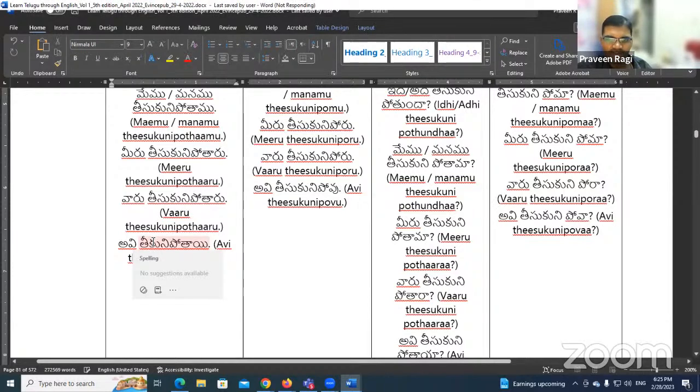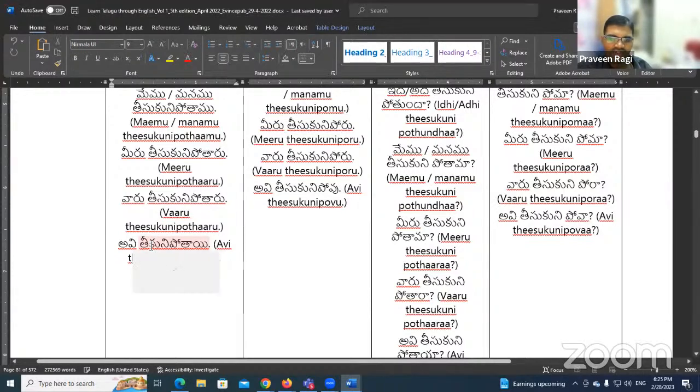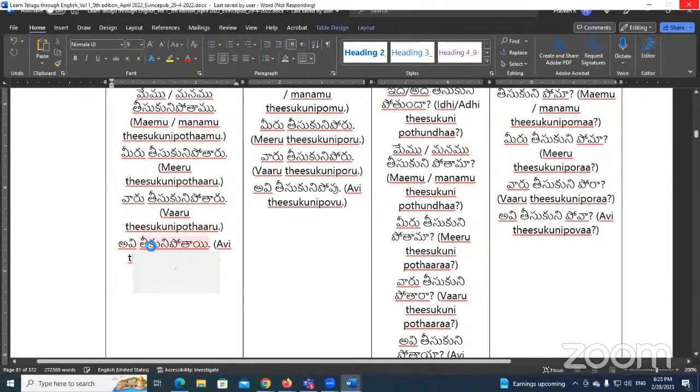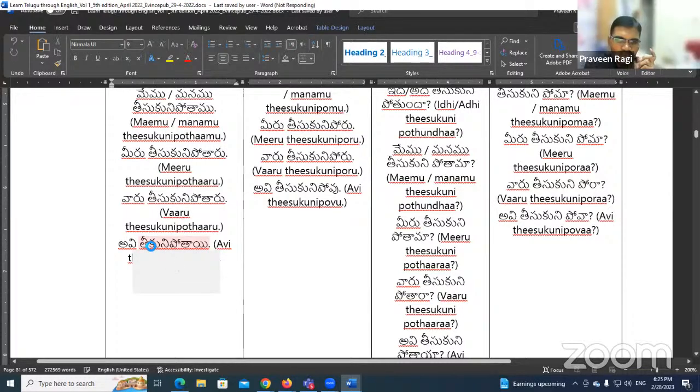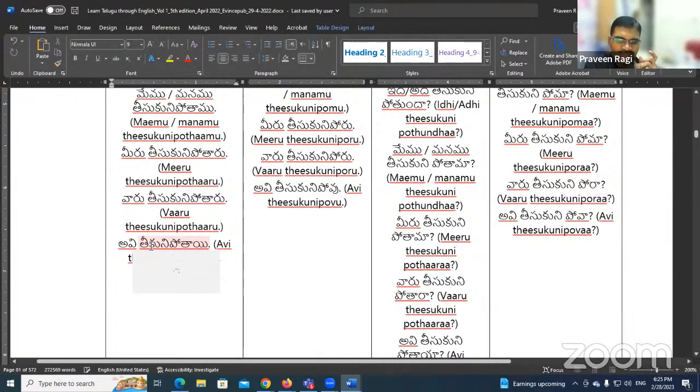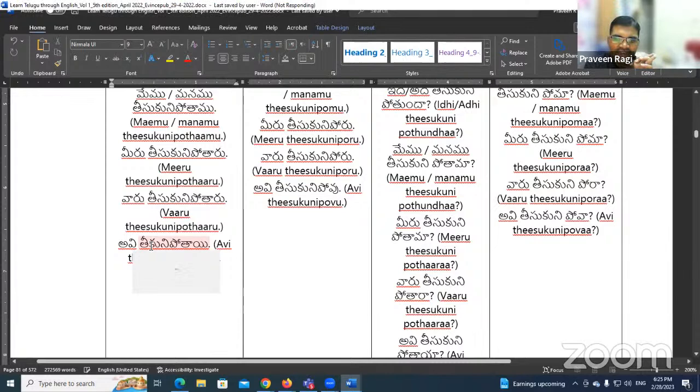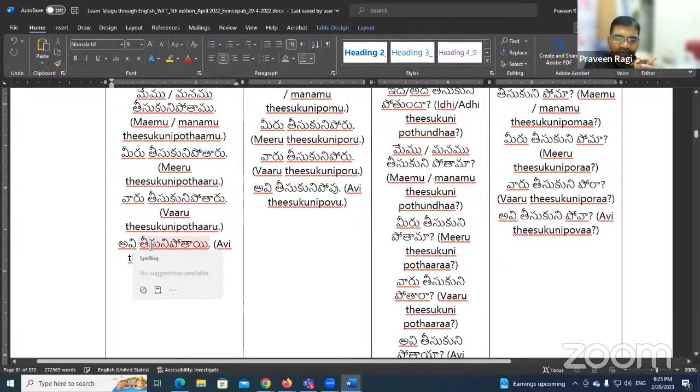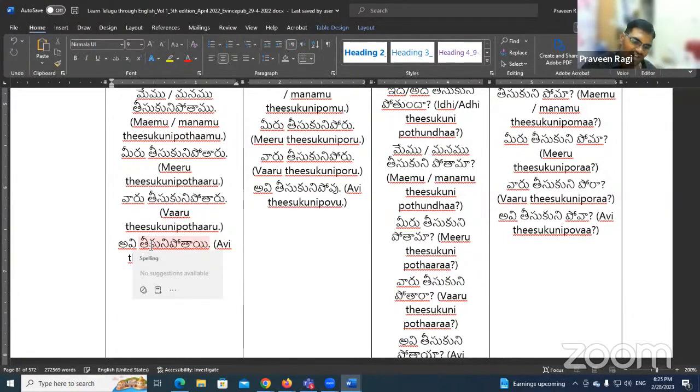So the next form, it will be తీసుకొని పోను. Okay, so the main verb తీసుకొని పోవు is becoming తీసుకొని పోను in the negative form. If I want to say I don't carry, you need to replace wu with nu only, enough. So now you make the sentences for the other persons and the other verbs.